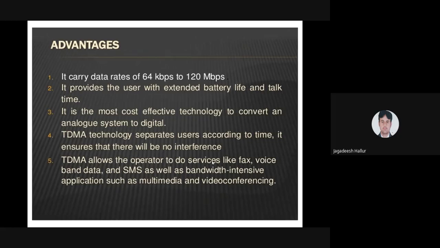What are the advantages of this time division multiple access? What are the advantages of TDMA? The data rate. How much is the speed? The data rate is 64 kbps to 120 mbps. The speed is very low in the second generation, that is for TDMA, 64 kbps to 120 mbps. It provides the user with extended battery life on talk time.